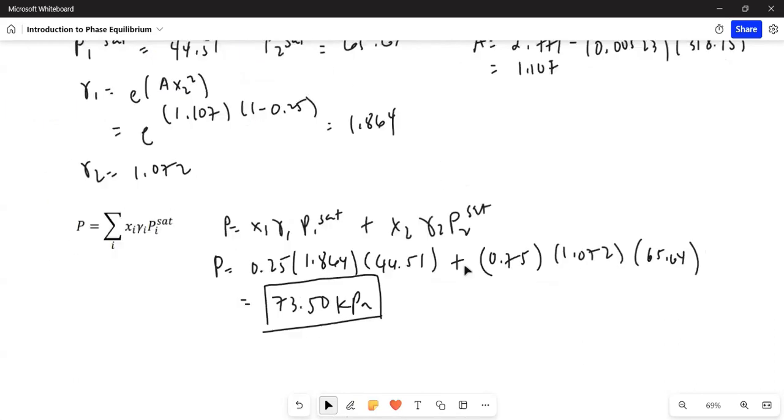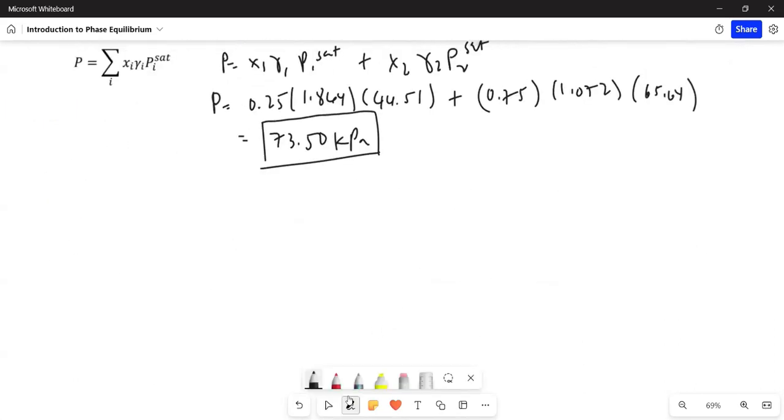Okay, so that is our answer for pressure, but we're not finished yet because it's a bubble P, so we also need y1 and y2. And we can simply use the modified Raoult's law. So, Raoult's law, y sub 1 is, what's the modified Raoult's law? I just put P1 sat.